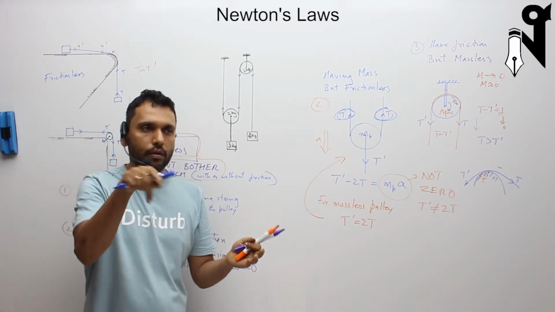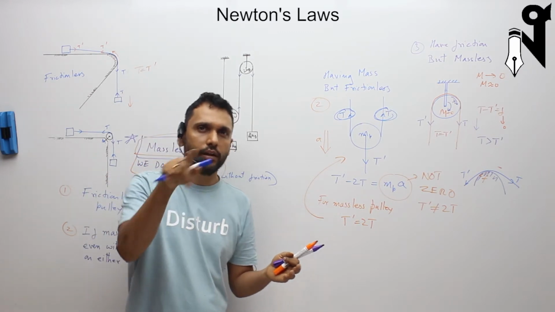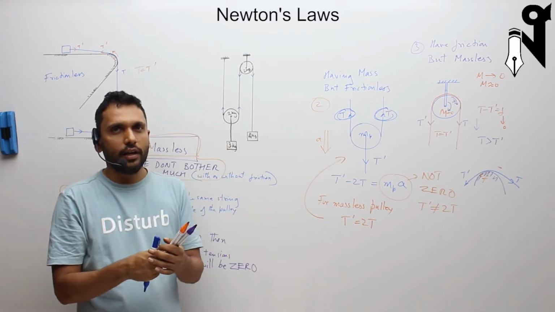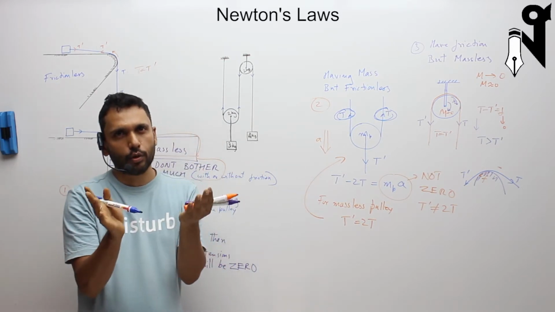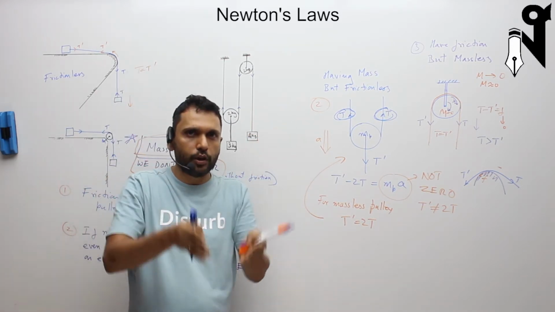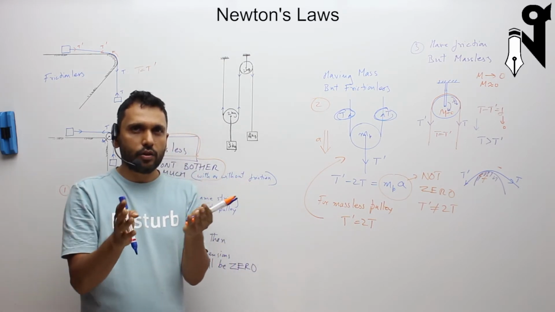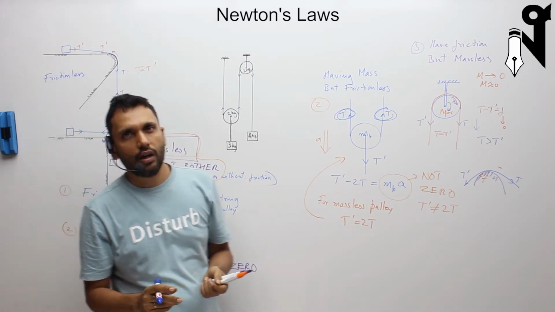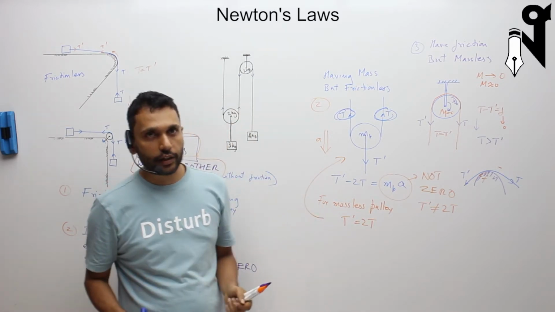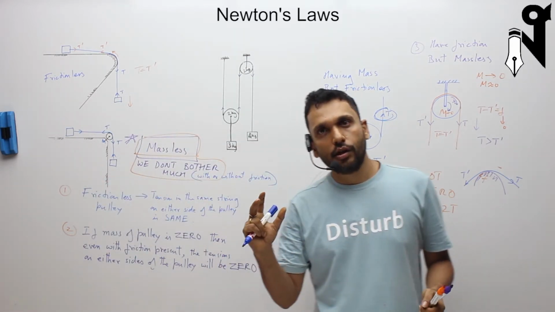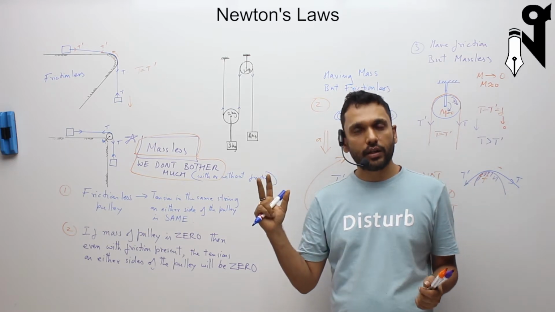Then let it whirl around as much as possible, let it spin with whatever speed. It is not going to change the tensions on both sides, and even if it was a movable pulley going up and down, the mass of the plastic is not going to matter much. So a massless pulley is an ideal pulley. A frictionless pulley is not an ideal pulley if it is having a mass.